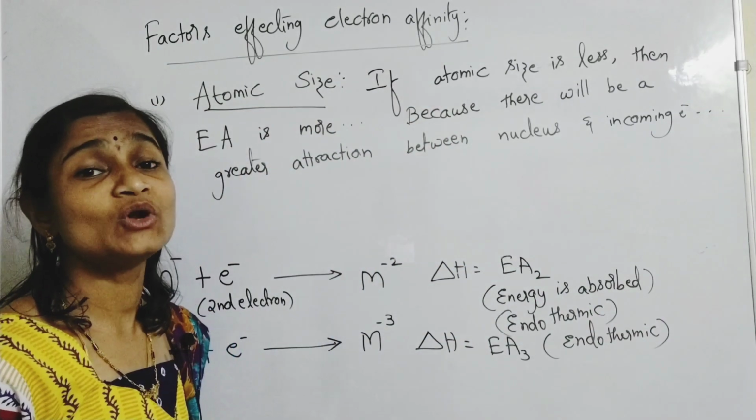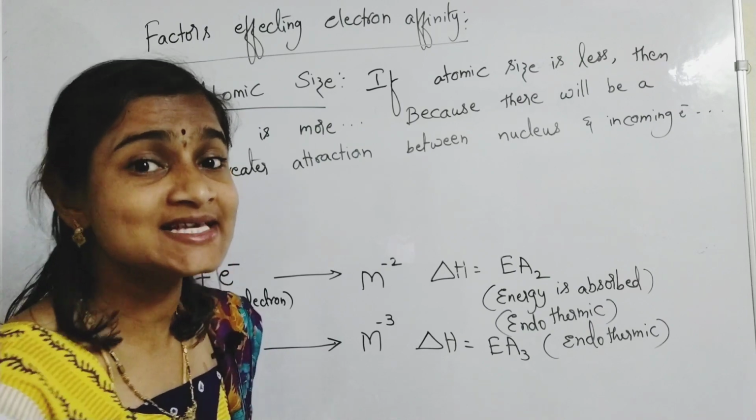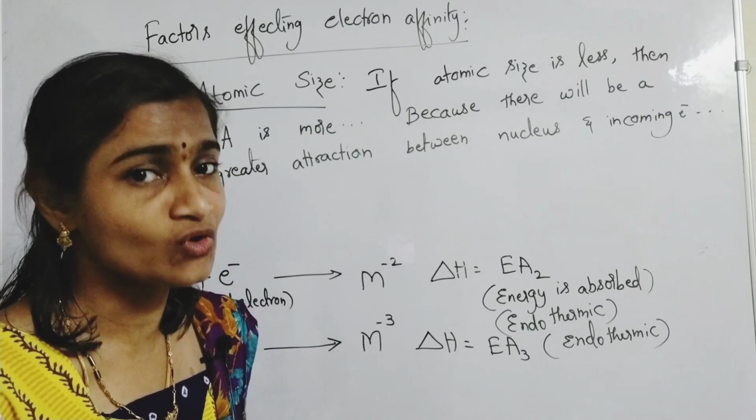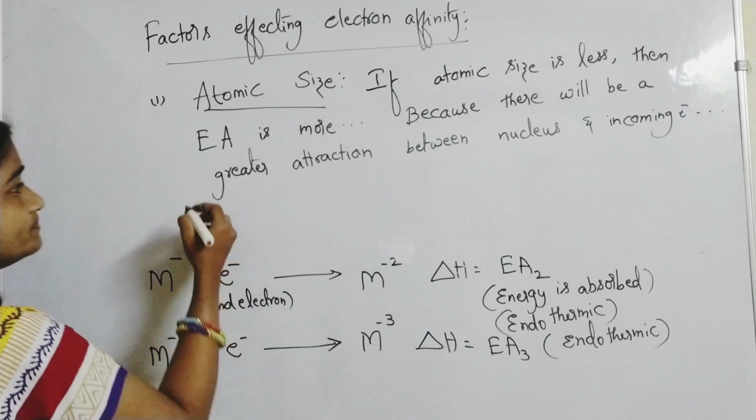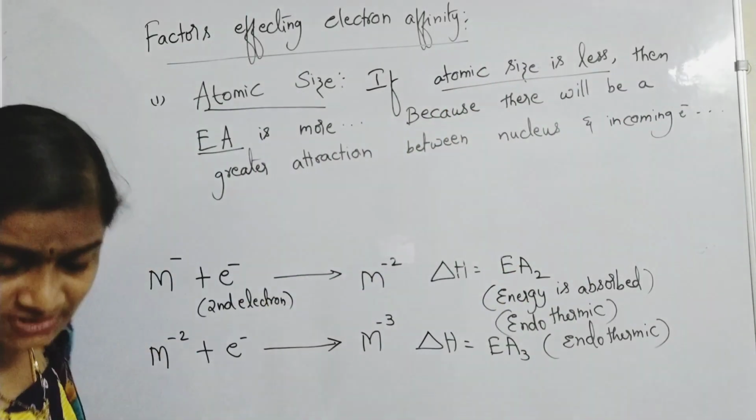So for elements which have less size, electron affinity is more. You have to remember like this.